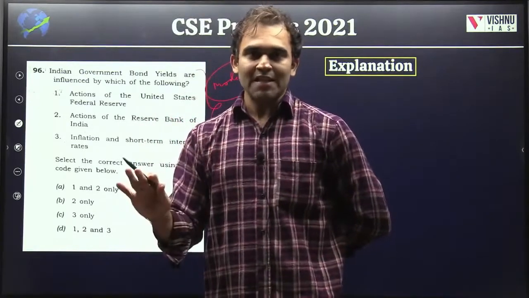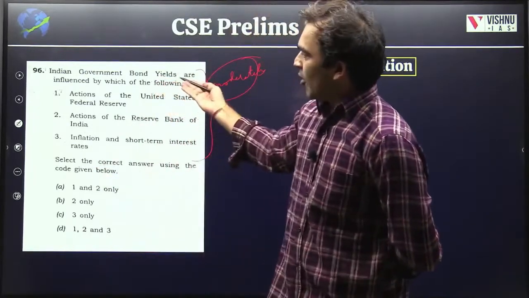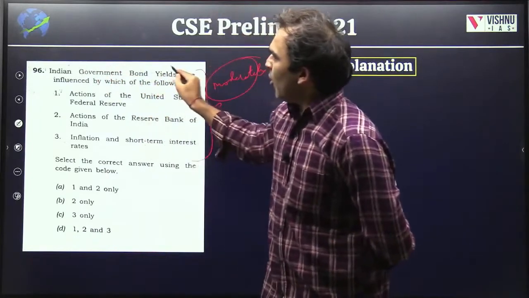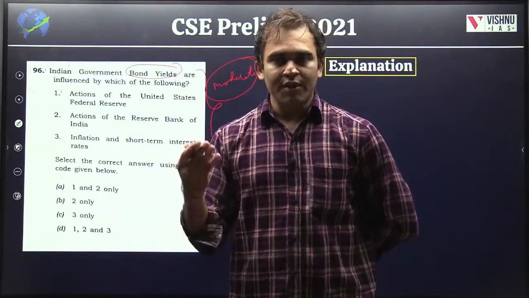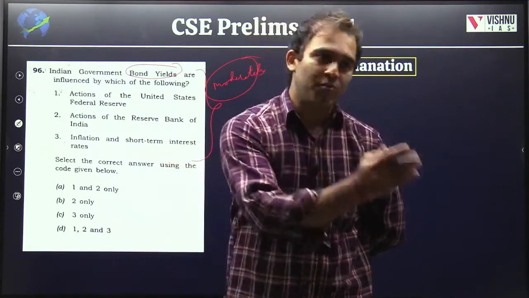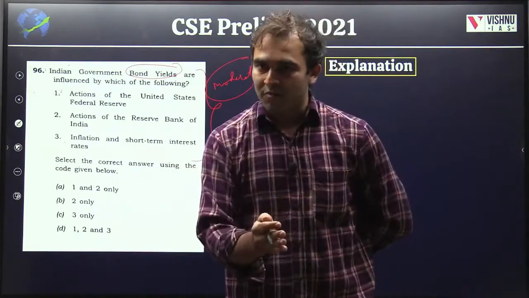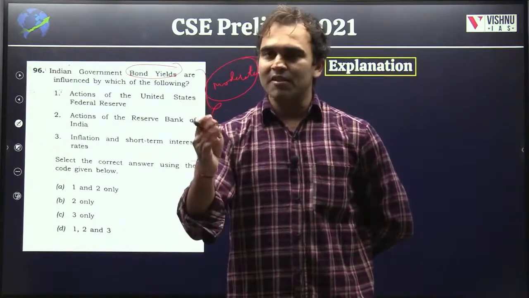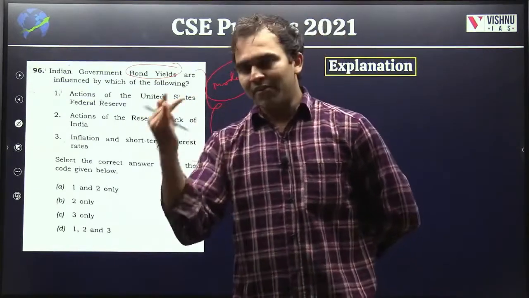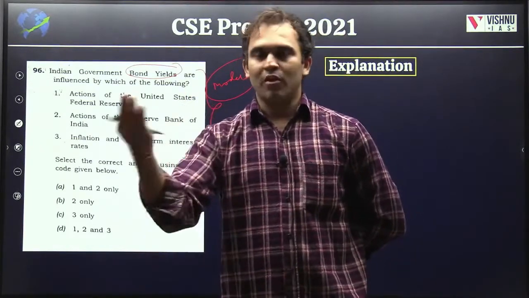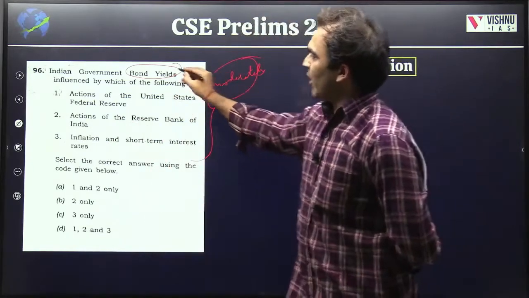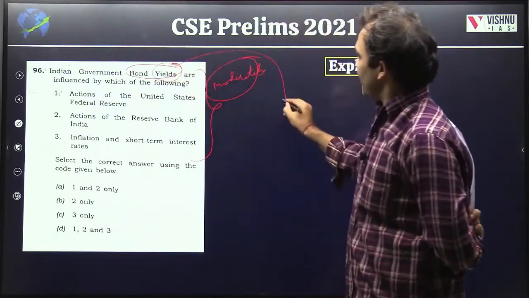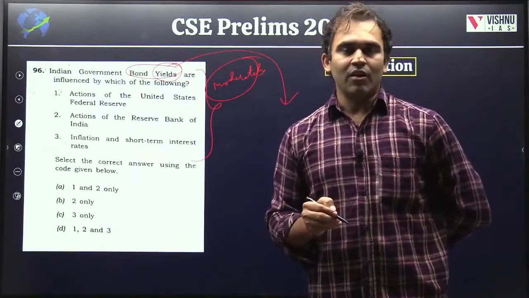They are just simply asking you: Indian government bond yields, forget about Indian government also, bond yields are influenced by which of the following? For that you need to know the basics of bonds, the characteristic features of bonds. Bonds have certain characteristic features like a face value, coupon, a maturity, face value or par value, all those things. Along with that, there is something called the yield of a bond.